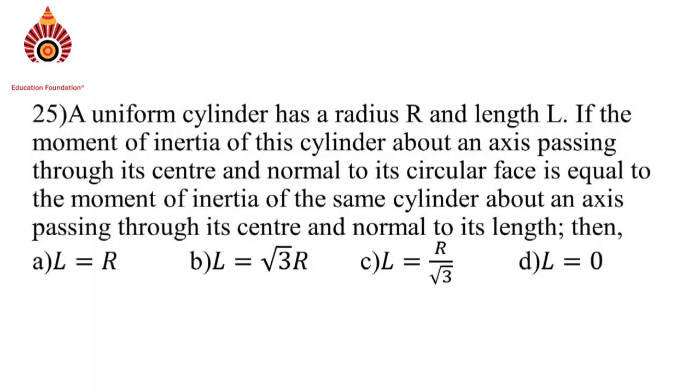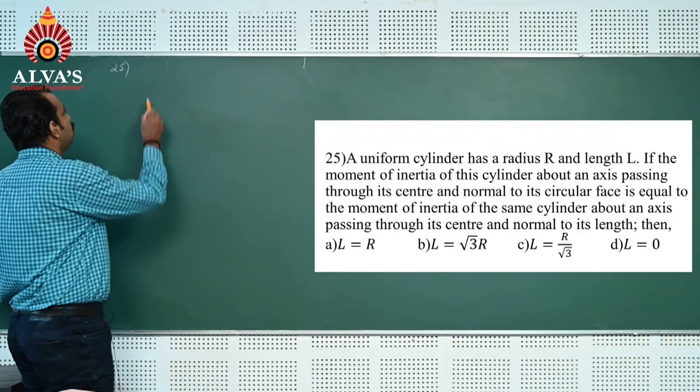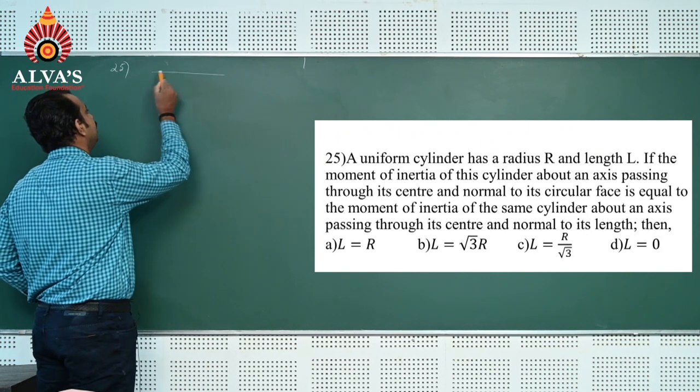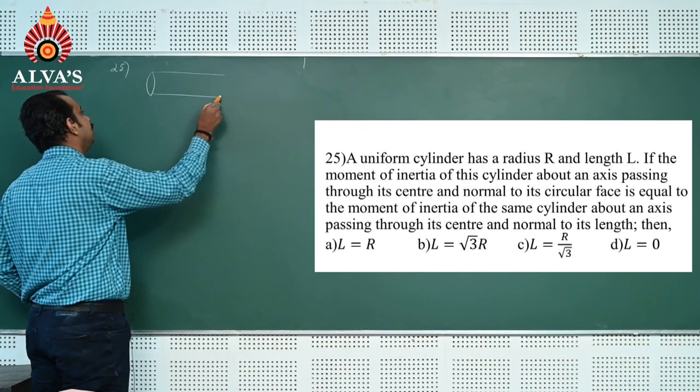Question number 25. A uniform cylinder has a radius capital R and a length L. If the moment of inertia of this cylinder about an axis passing through the center and normal to the circular face is equal to the moment of inertia of the same cylinder about an axis passing through its center and normal to the length. It is a solid cylinder.